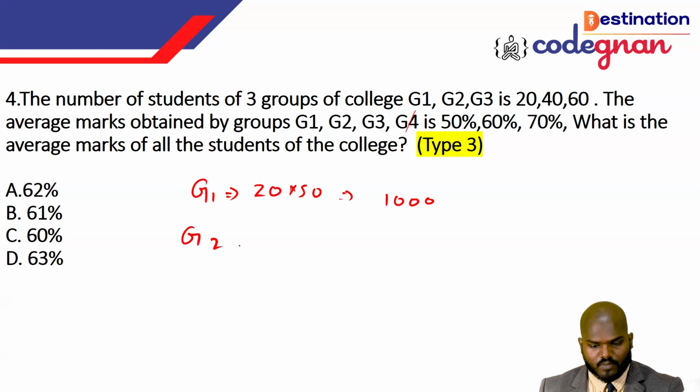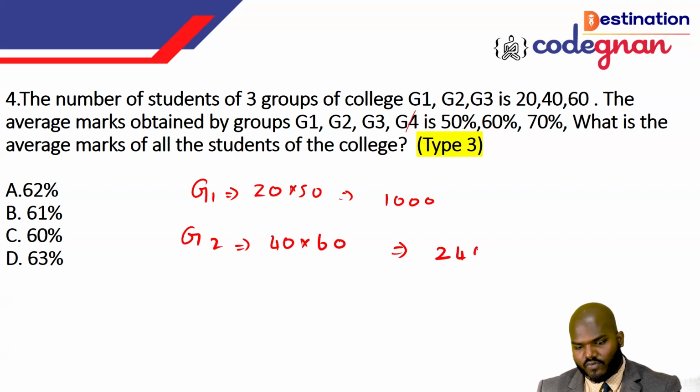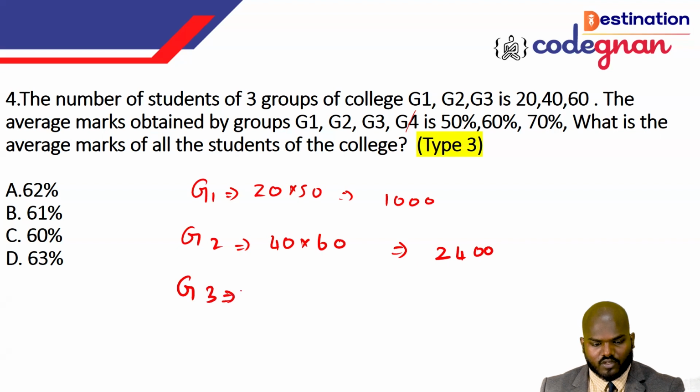Okay, and group 2 people, we can say there is 40 times 60. You can call it 2400. And group 3, you can take that as 60 times 70, so 4200.